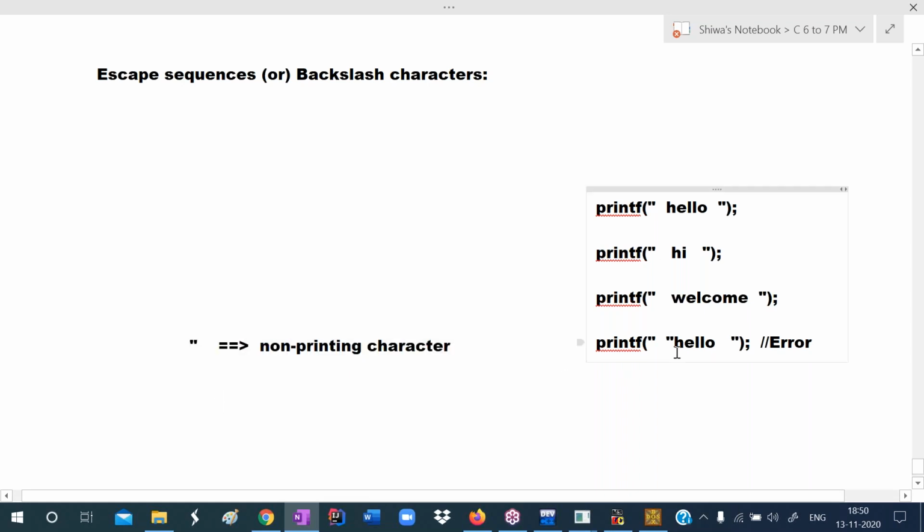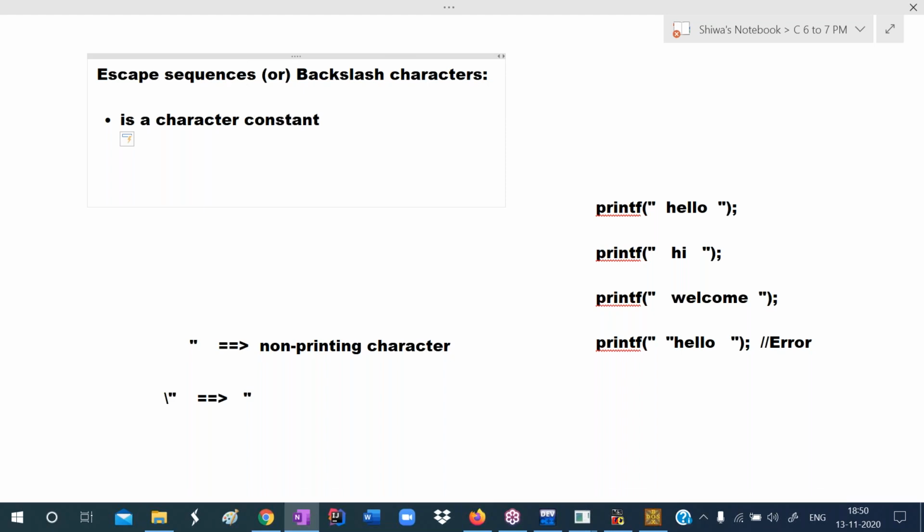Then how can we print the double quote? If you want to print the double quote, we write slash double quote. If you write slash double quote, this will print a double quote on the output screen. This slash double quote is called an escape sequence. So what is an escape sequence? Actually, an escape sequence is a character constant. Constant means it has a fixed meaning. We cannot change it.